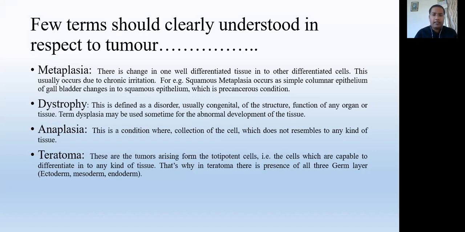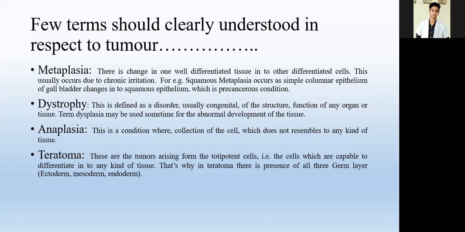So understand, this is a very important term, metaplasia. One other term is also there, that is metastasis. Metastasis is a different thing, when a tumor or malignant cells, cancer cells, migrate from one organ to another organ and develop cancer there.